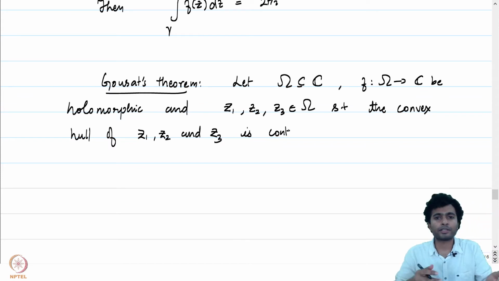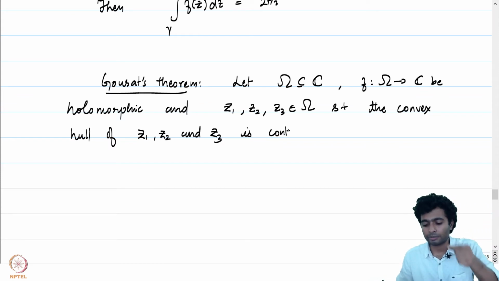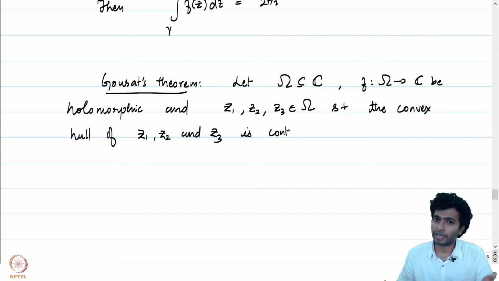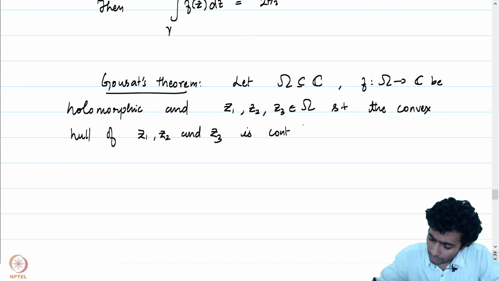That means that a1 z1 plus a2 z2 plus a3 z3 belongs to omega whenever the sum of the ai is less than or equal to 1.